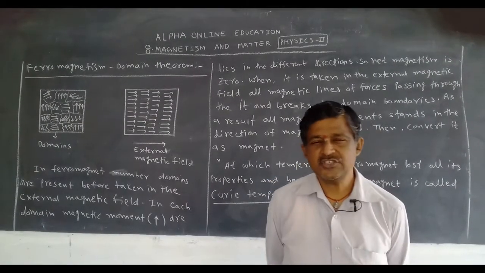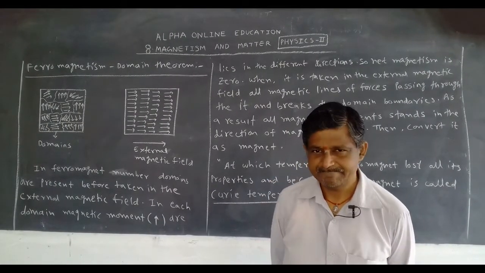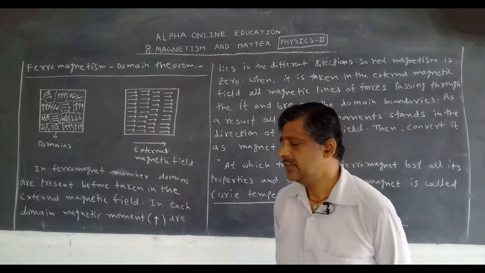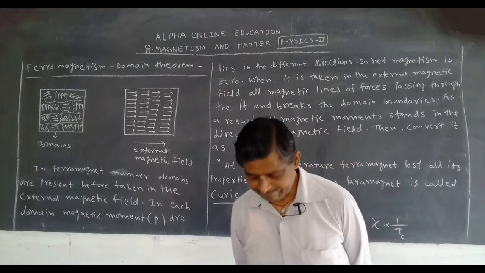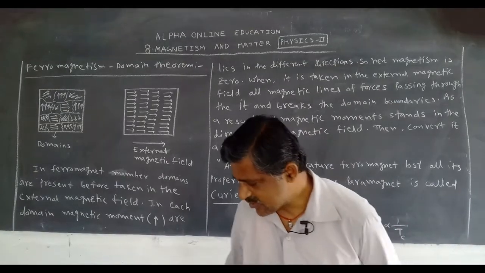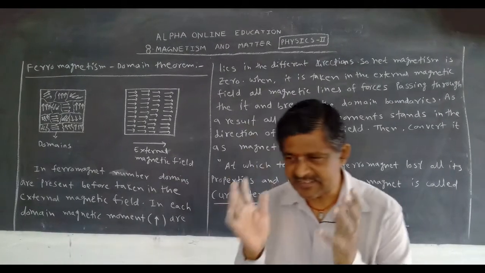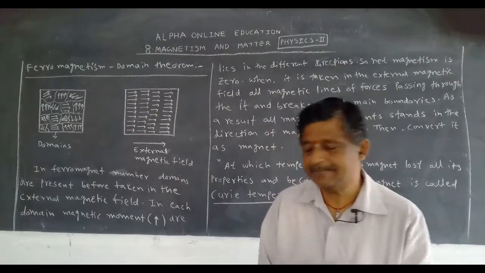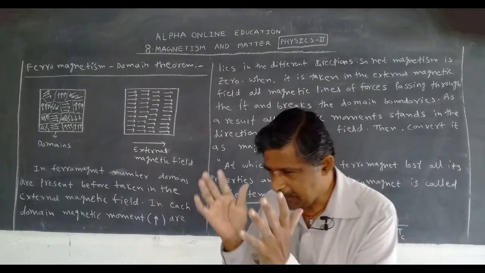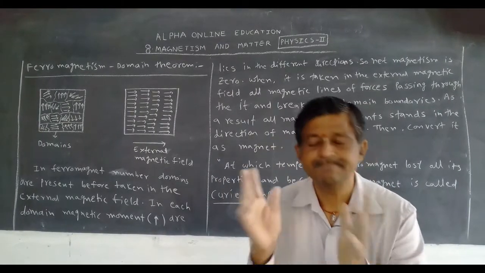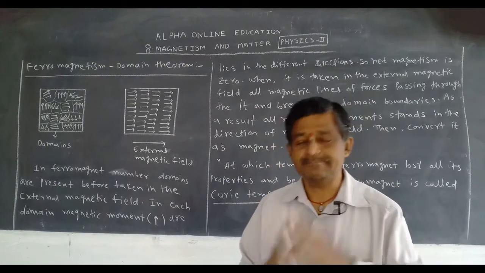First Langevin suggested one theorem that is not in our syllabus, the Langevin electron theorem. Langevin tries to explain why a few act like diamagnets due to this reason, and a few act like paramagnets due to this reason.